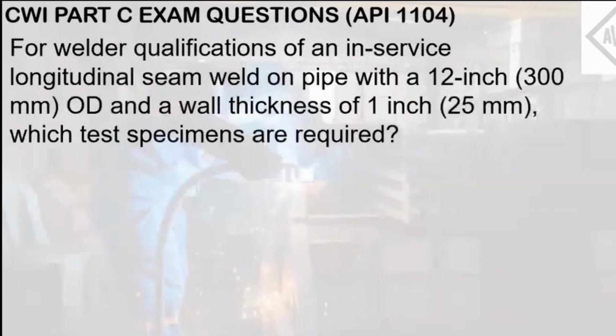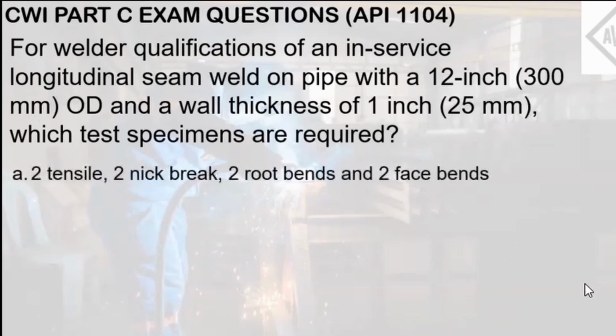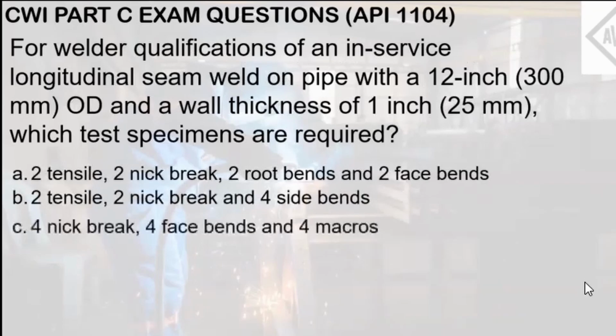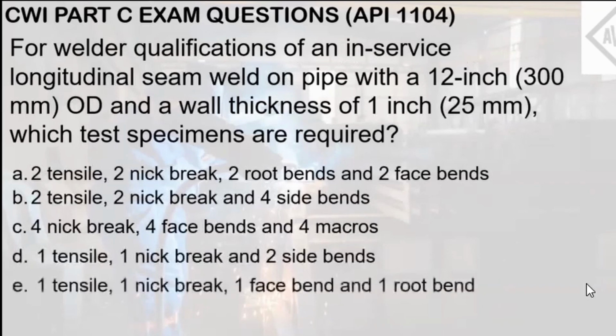For welder qualifications of an in-service longitudinal seam weld on pipe with a 12-inch or 300 mm outside diameter and a wall thickness of 1 inch or 25 mm, which test specimens are required? So letter A, 2 tensile, 2 nick break, 2 root bends, and 2 face bends. Letter B, 2 tensile, 2 nick break, and 4 side bends. Letter C, 4 nick break, 4 face bends, and 4 macros. Letter D, 1 tensile, 1 nick break, and 2 side bends. Letter E, 1 tensile, 1 nick break, 1 face bend, and 1 root bend.